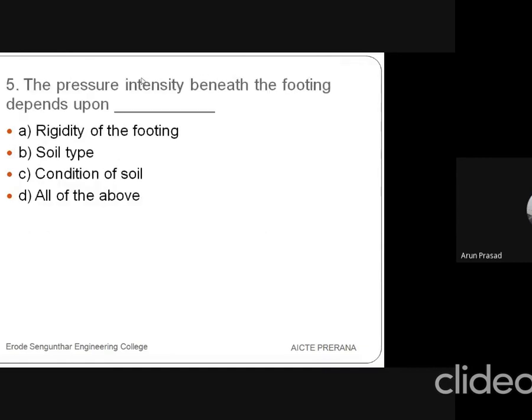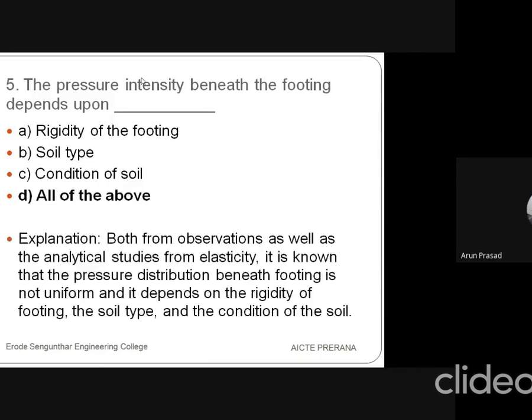Then the fifth question is, the pressure intensity beneath the footing depends upon dash. The first option is rigidity of the footing, second one is soil type, third one is condition of the soil, and fourth one is all of the above. So the answer is all of the above. There are two footings, that is flexible footing and rigid footing. A rigid footing is one that can resist all types of loads, whether linear load, uniform load, or any type of load intensity. That is called the rigidity of the footing. It also depends upon the type of the soil and the condition of the soil.